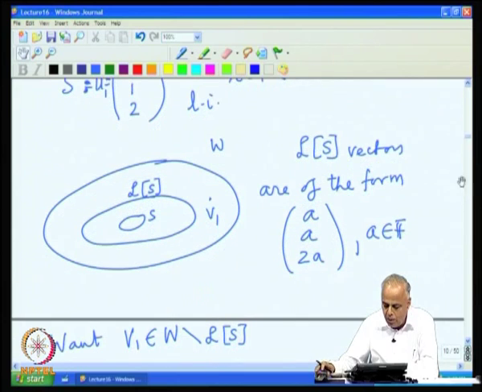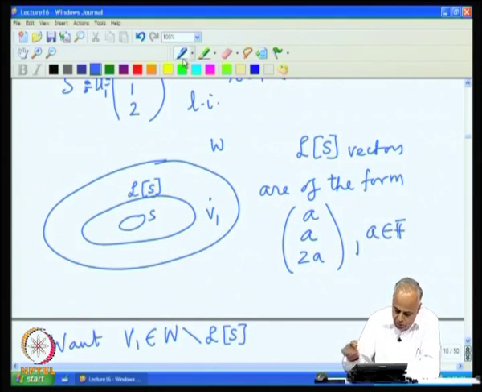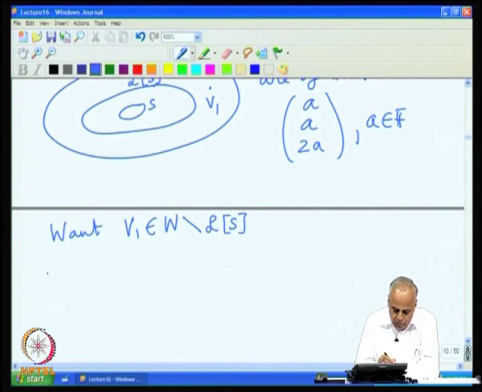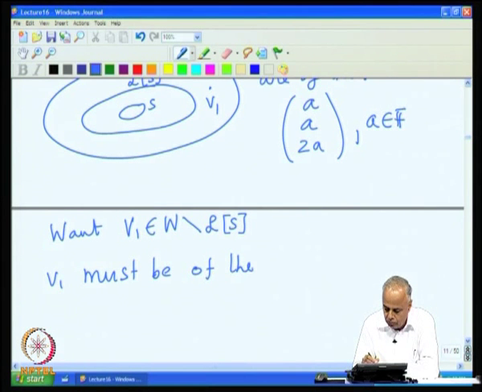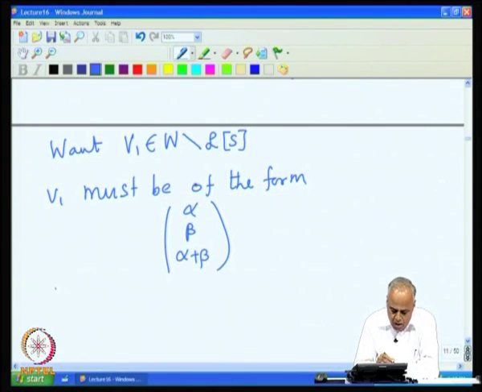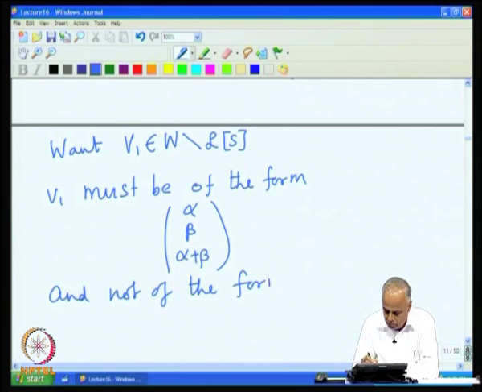Therefore, it should not be of the form (A, A, 2A). So, therefore, V1 must be of the form (alpha, beta, alpha plus beta) for some alpha and beta, and not of the form (A, A, 2A).